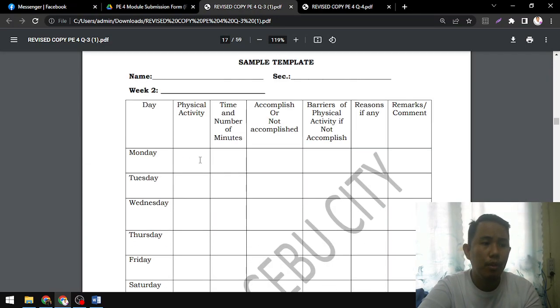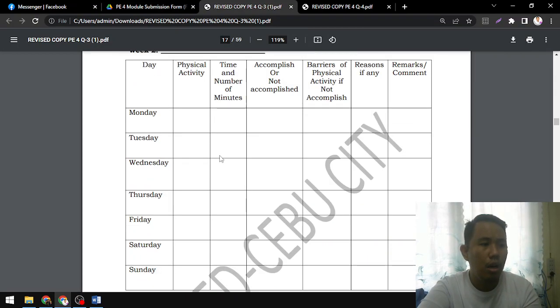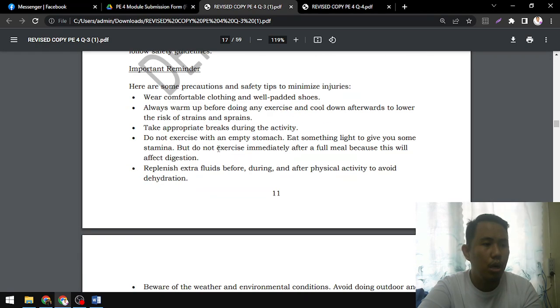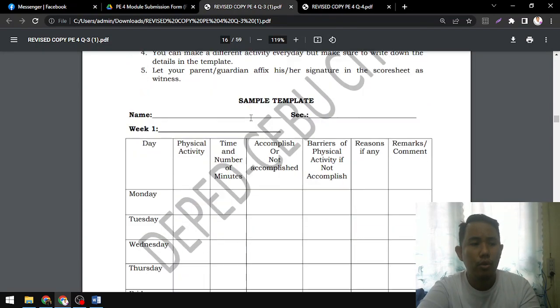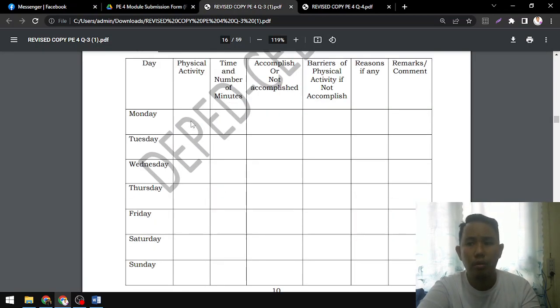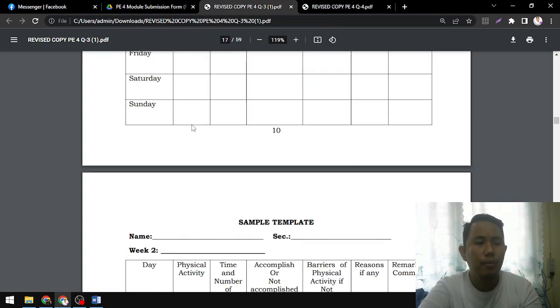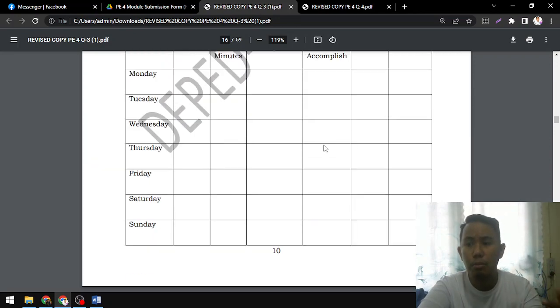So for week 2, okay, muna siyang week 1, ang lesson 1 week 2. So duha sa usa ka lesson, duha ka book ang imong table nga buhaton. All right, so sa week number 2, you are told same thing. It says here on the instructions, okay, do the physical activity that you enjoy performing that can be considered as leisure. So example na kay walking, basketball, volleyball, TikTok, okay, whatever. All right, there's a lot. So I will be seeing 2 tables when you submit for lesson 1.